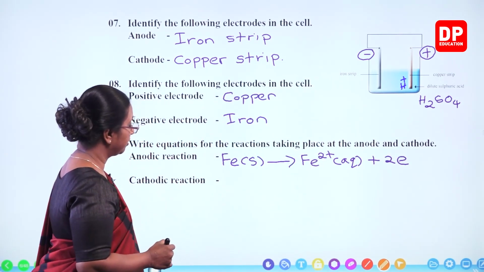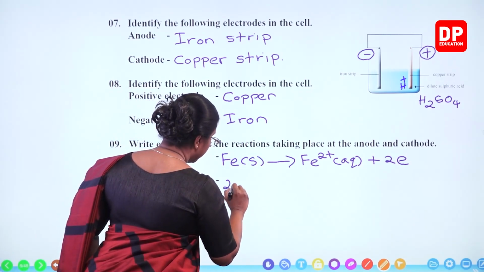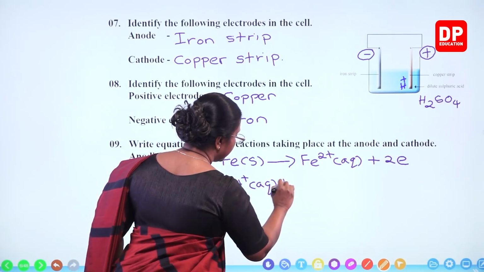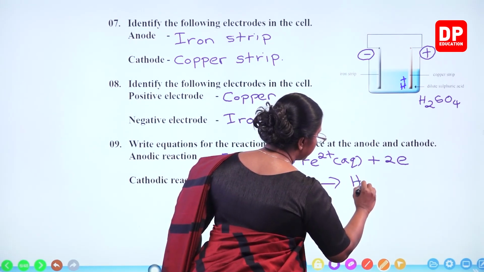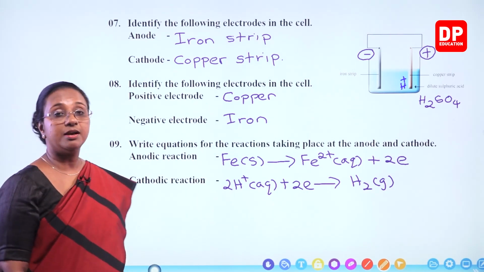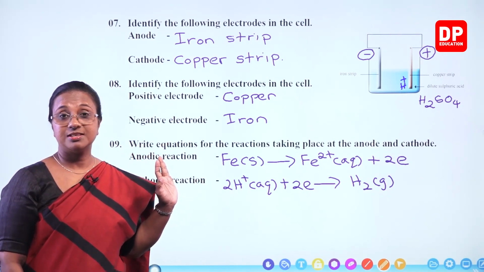And the cathodic reaction, what happens there? Near the copper strip, 2 H+ ions, H+ aqueous, takes up 2 electrons, forming H2 gas. That is the cathodic reaction.